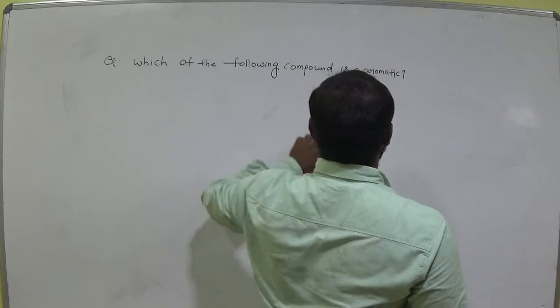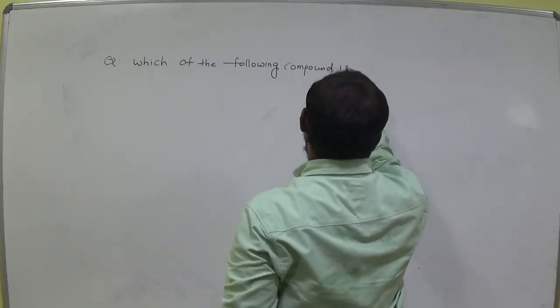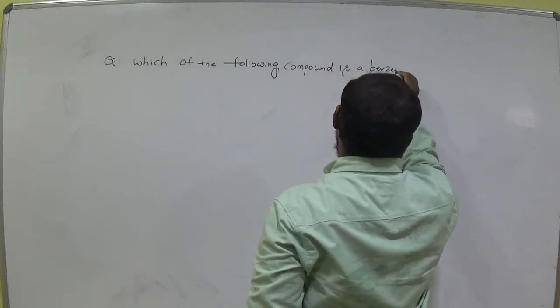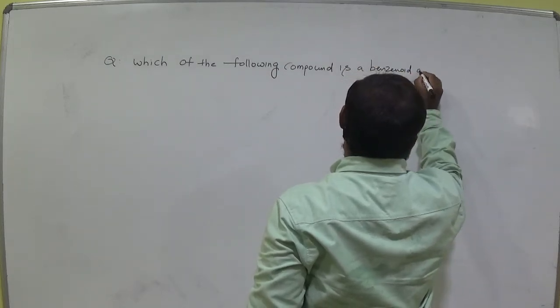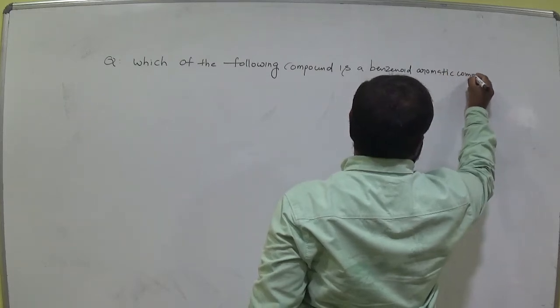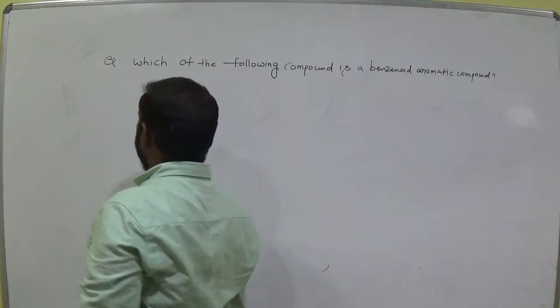So which of the following compounds is a benzenoid aromatic compound? Benzenoid aromatic compound.